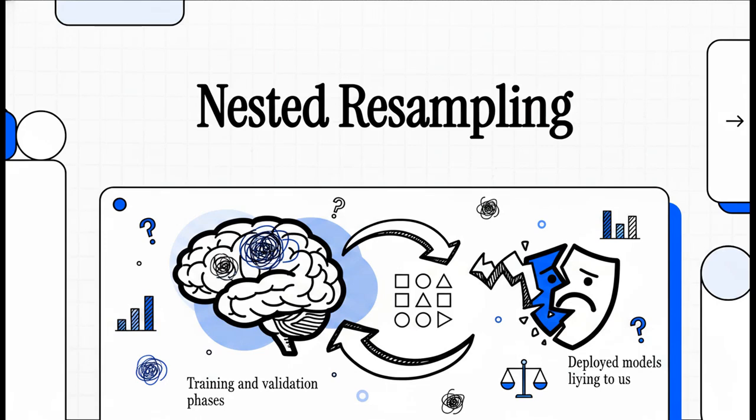Welcome to this explainer. We're going to jump right into a fascinating mathematical paradox that sits right at the very heart of model selection in machine learning. Seriously, have you ever wondered why our seemingly best models, the ones that absolutely crush it during training and validation, are constantly lying to us when we actually deploy them? Well, today, we are unpacking exactly that.